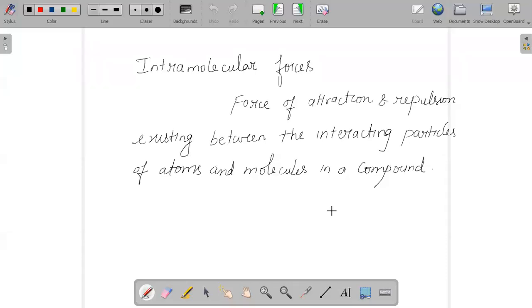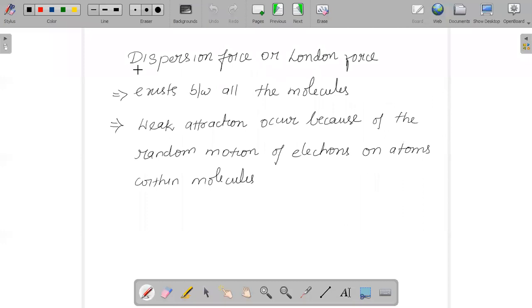And here we should know one more name, that is the attractive intermolecular force. Sometimes it is also referred to as van der Waals force, and van der Waals force is of different types. One force which exists is called dispersion force, or sometimes London force. When I say dispersion force or London force, it is basically a force which exists between all molecules.